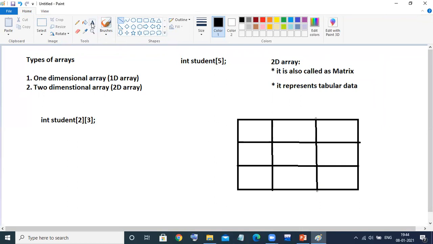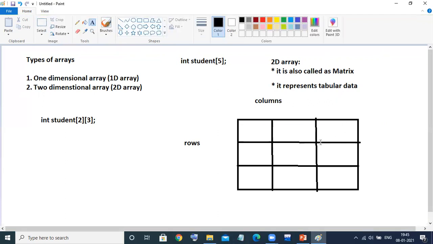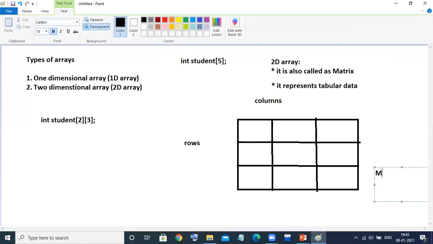Always remember, horizontal always represents rows, and verticals represent columns. Whenever I want to represent data in the form of a table with rows and columns, this is called a matrix.